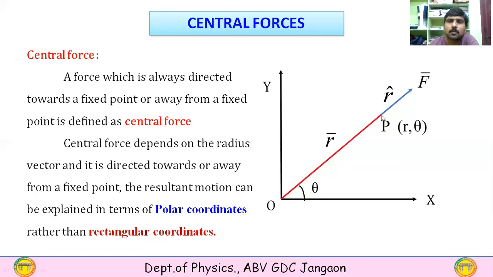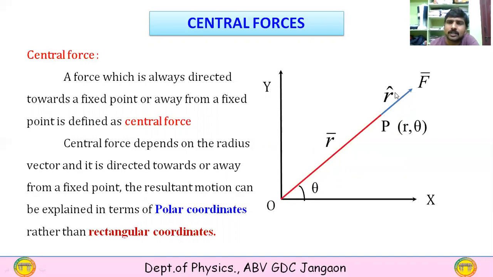So here there is a point P where the object is located and there is a force acting on this object, which is shown in the blue line. This force is acting on this point P and it is away from a fixed point O. And the radius vector of this point is given by OP equals r.